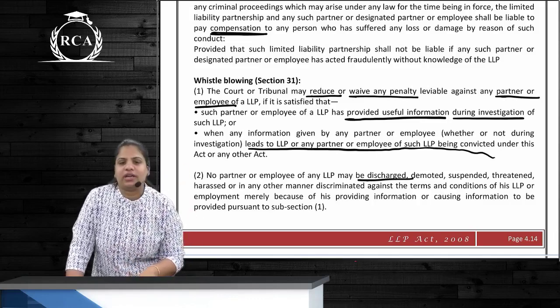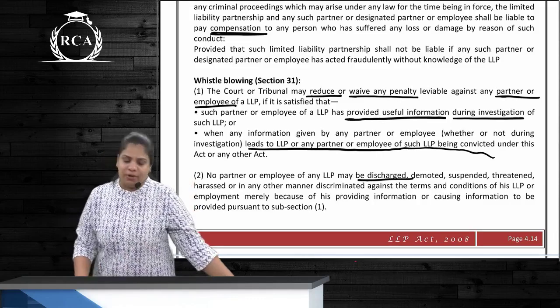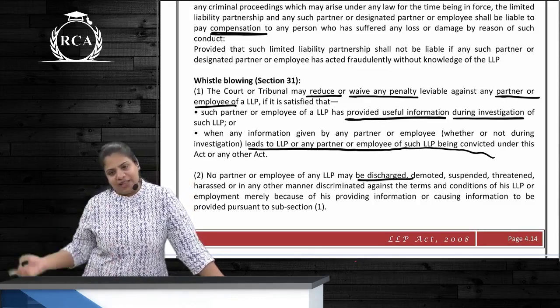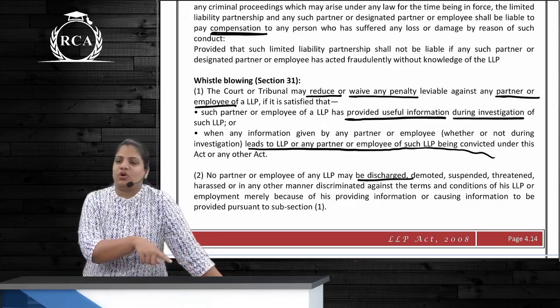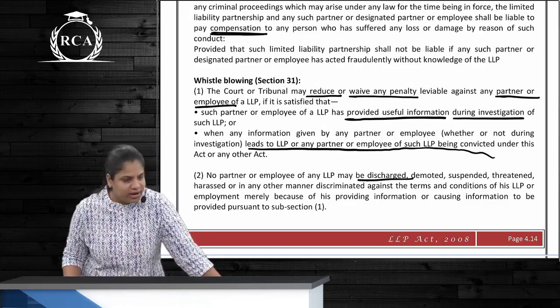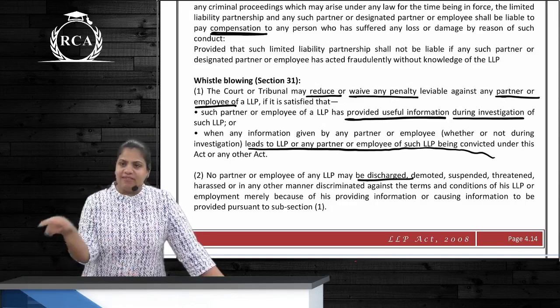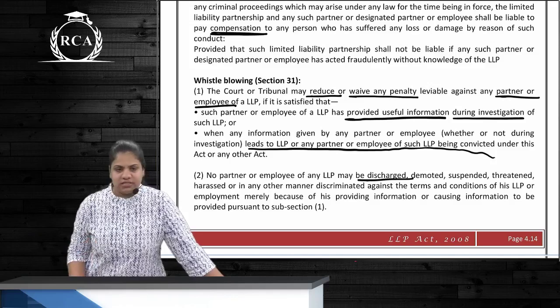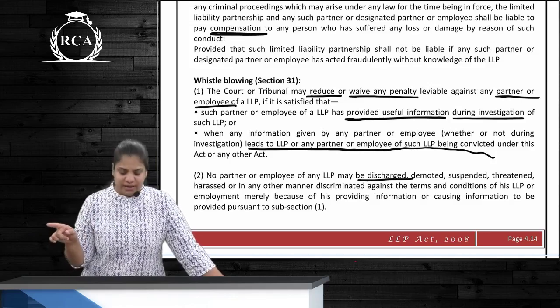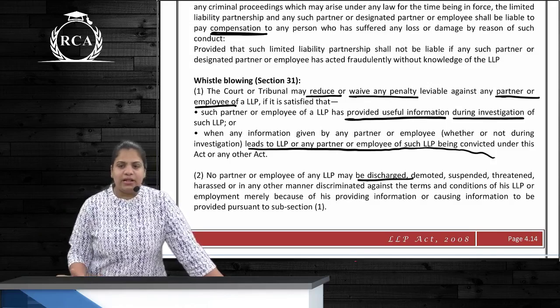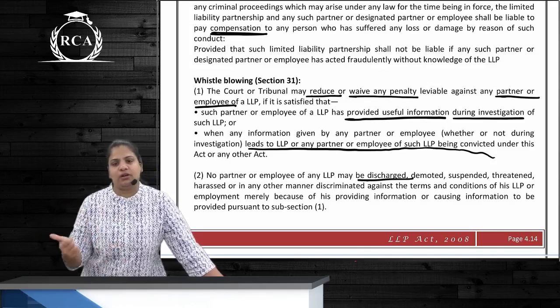Over here we are talking about the court or tribunal either carrying out any investigation, or else the other person gave the information to the court or tribunal even where there was no investigation. So what can the court or tribunal do? This person who gave the information is the whistleblower. His penalty may be reduced or may be waived. And who can that whistleblower be? Either the partner or employee.